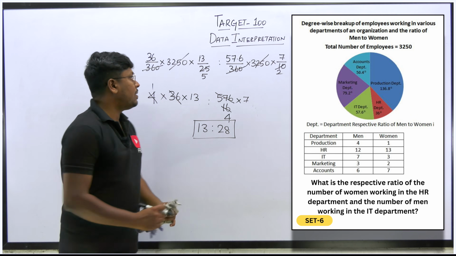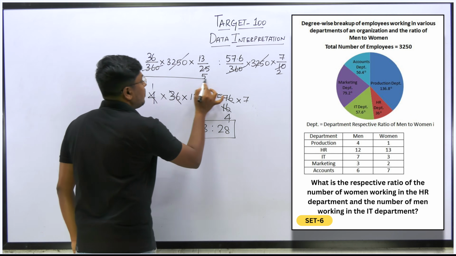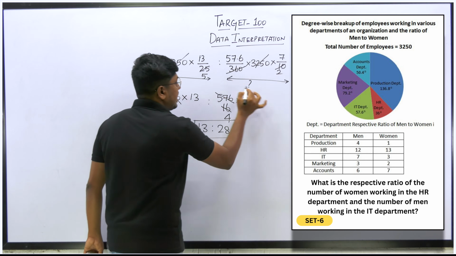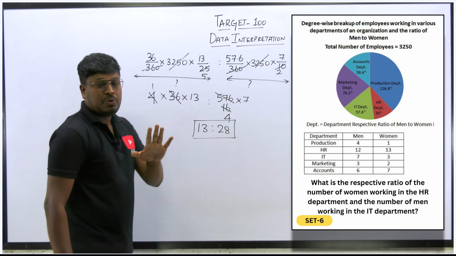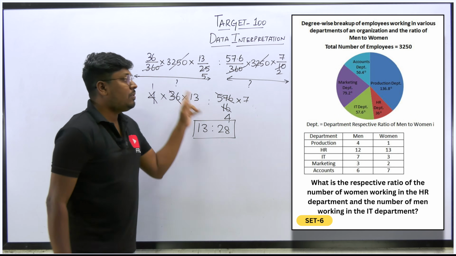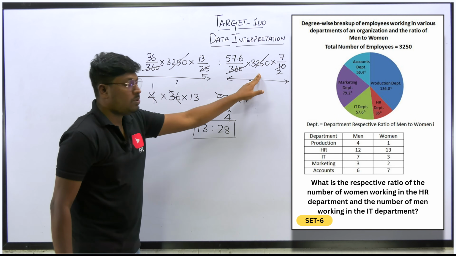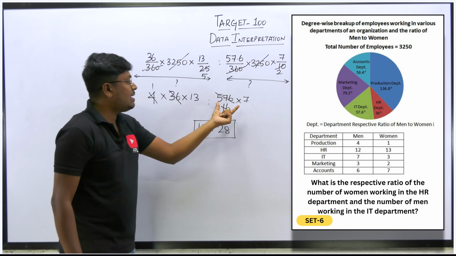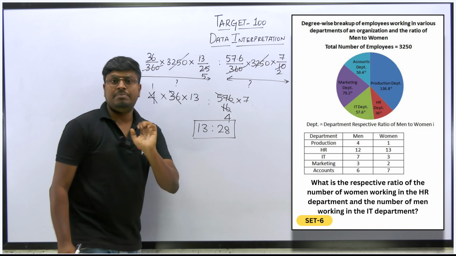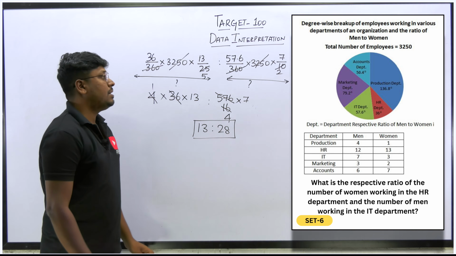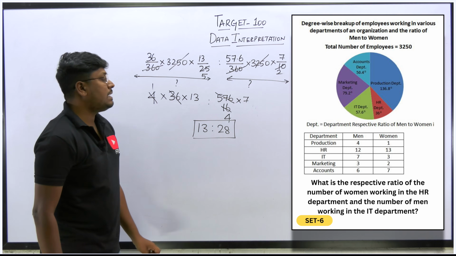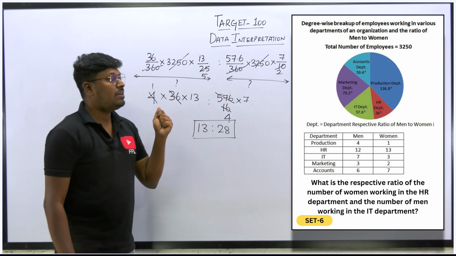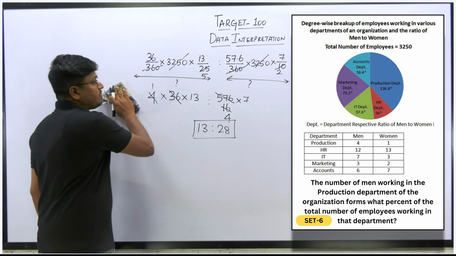But I have seen students, what they used to do is they used to find the answer for women separately and then men separately. After finding both the answers, they try to find the ratio. Don't do that. It's a waste of time. So if you write in a single step, we can cancel 3250, we can cancel 360, and we will get only smaller numbers. And then the cancellation part seems to be very easy. So friends, understood? So 13:28 will be the answer, that is the ratio for the given question, right? So very easy.